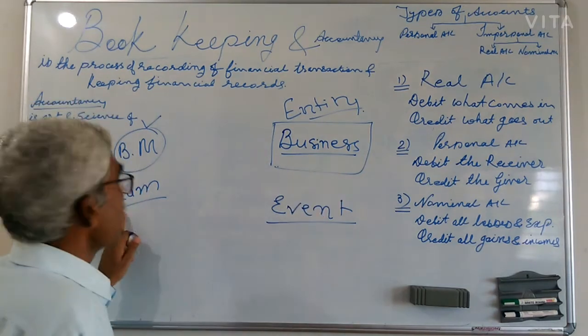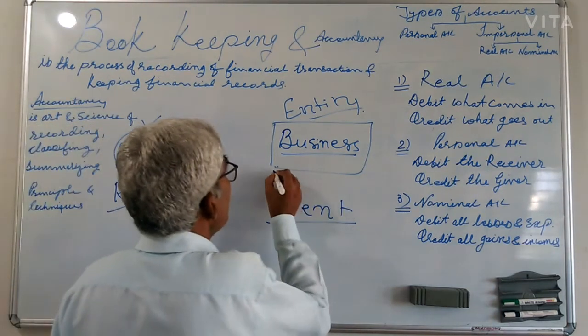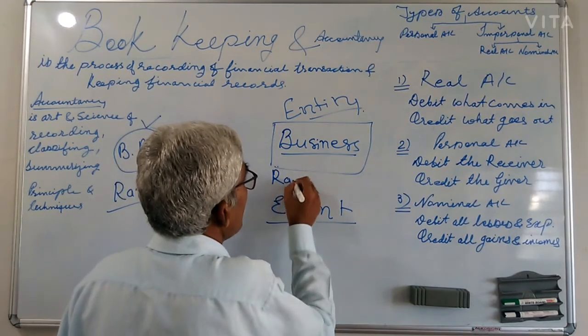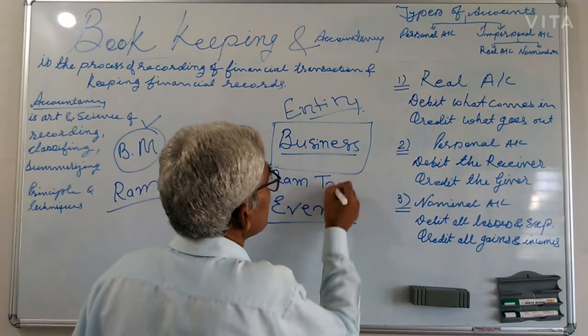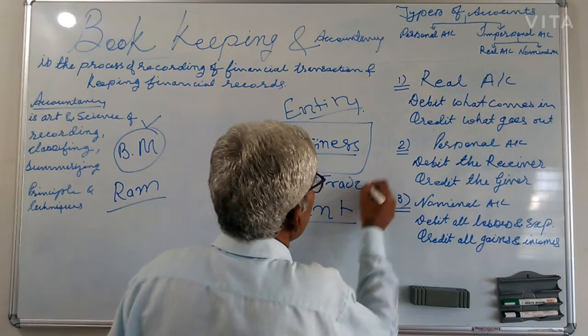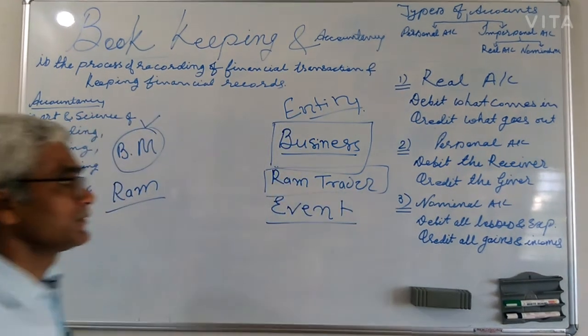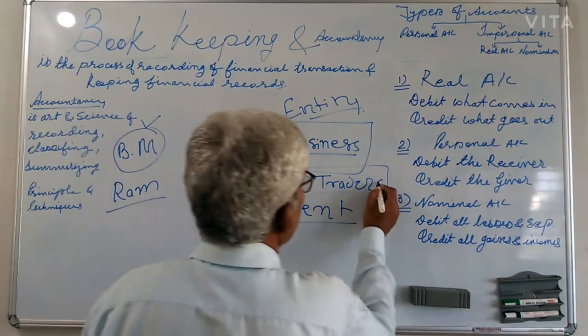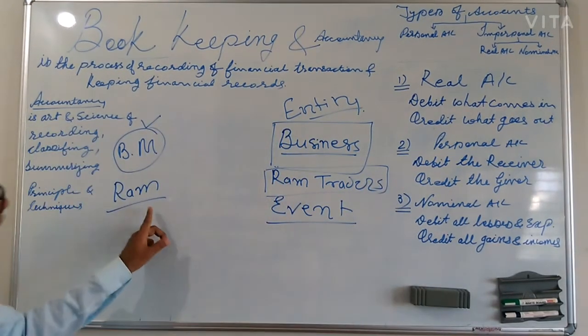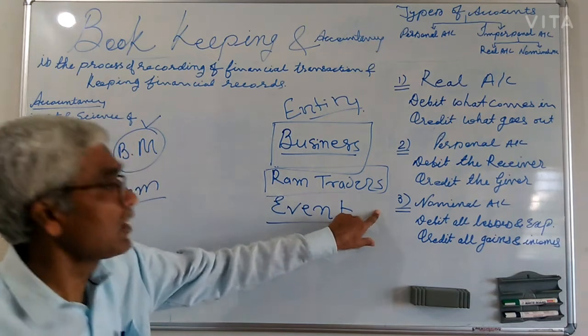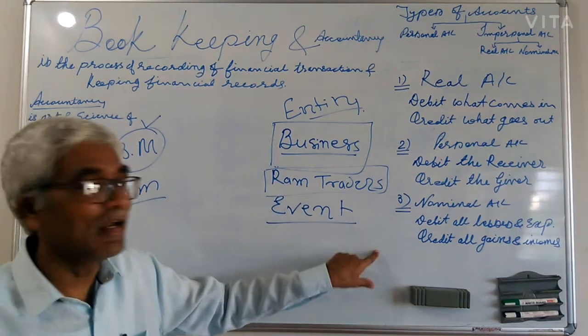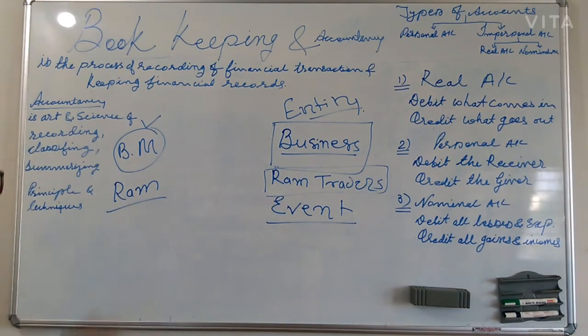So Ram wants to use the name Ram Traders. This is the name of the business, Ram Traders. So I want to record the transactions of Ram Traders, not of Ram.